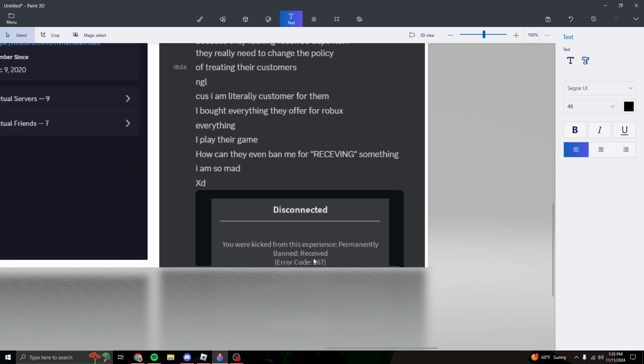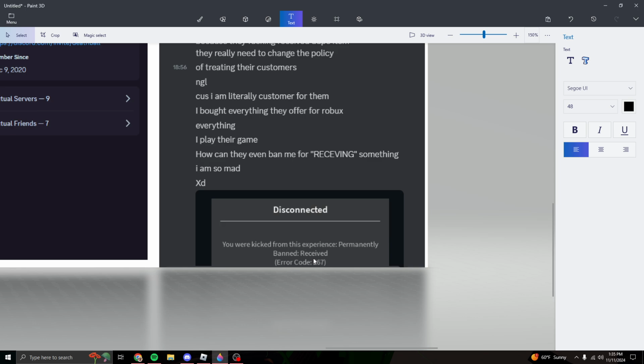His ban message is received. So you would say the logical thing is that he must have traded for an S grade dupe knowingly, and the moderators have proof that he knew it was a dupe. In that case, if you're one of the people that got an S grade Divine Shadow for 100 mil or 50 mil or one gem, well, obviously it's a dupe. You shouldn't be trading that off because something's wrong there. So, if it's that kind of situation, great. Yes, he should be perm banned.